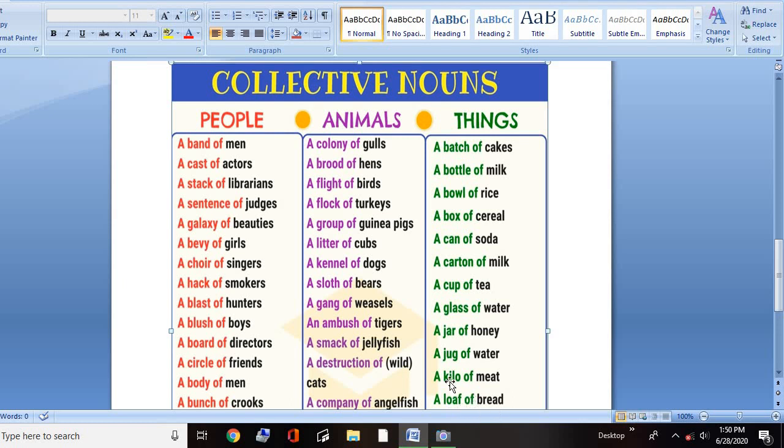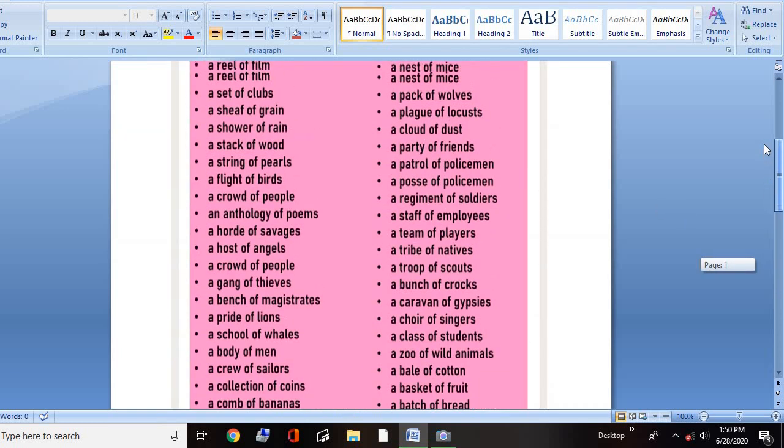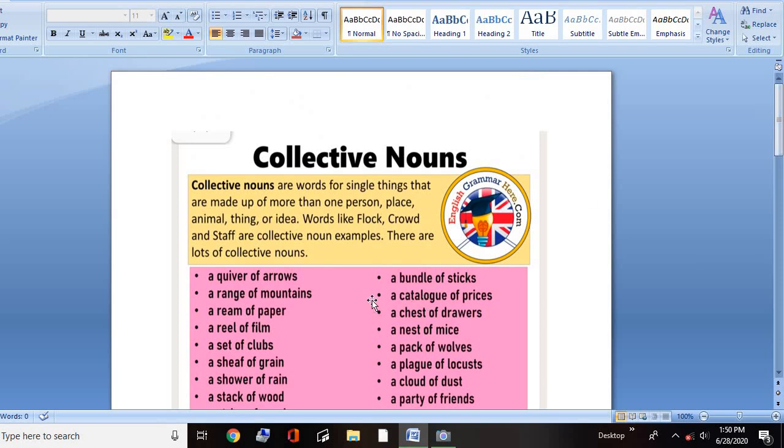Okay, students, today we discussed collective nouns. Let us have a quick recap. You will be using collective nouns if it is more than one person, place, animal, thing, or idea. Or you see animals in a pack, or you see a choir of arrows, or a staff of teachers, a bunch of grapes, a bunch of keys.